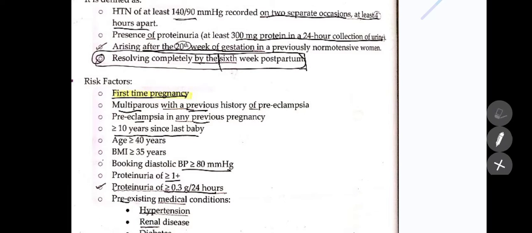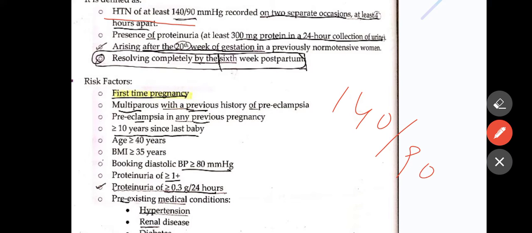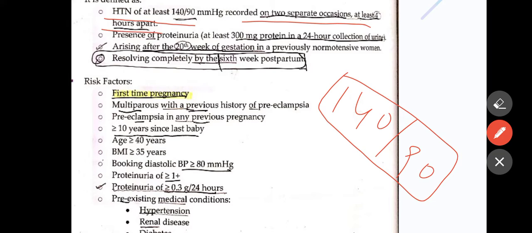Now preeclampsia is a condition which is characterized by hypertension of at least 140 by 90 millimeter of mercury, recorded on two separate occasions at least four hours apart. It occurs in pregnancy, and along with hypertension, there is proteinuria and edema on the legs of the patient. It resolves completely by the sixth week postpartum.